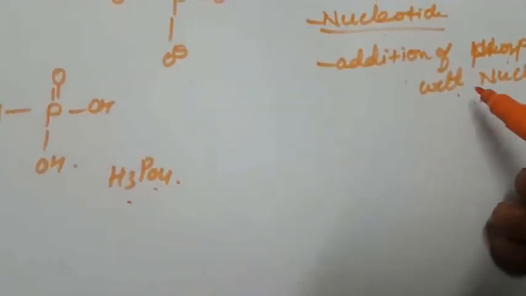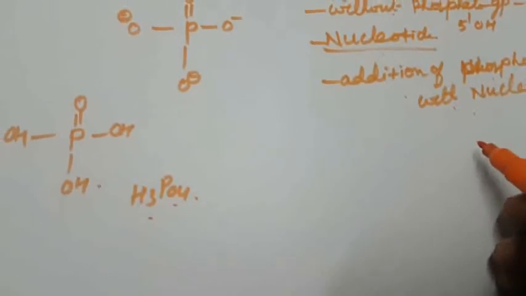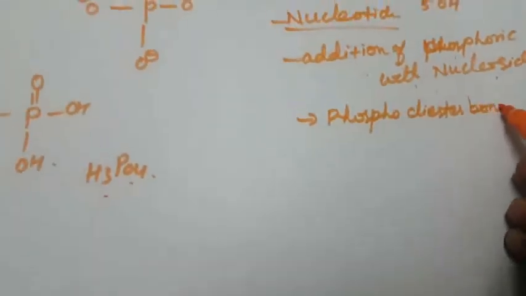Phosphorylation generally occurs at the 5 position. So what is the difference between nucleoside and nucleotide? The first one, without a phosphate group, is called a nucleoside. A nucleotide is the addition of phosphoric acid to the nucleoside. Phosphorylation occurs at the 5-OH group. Nucleotides are linked in RNA and DNA by the phosphodiester bond.